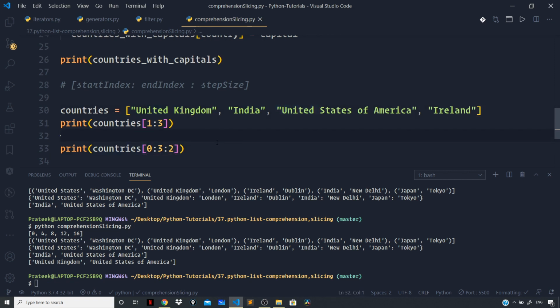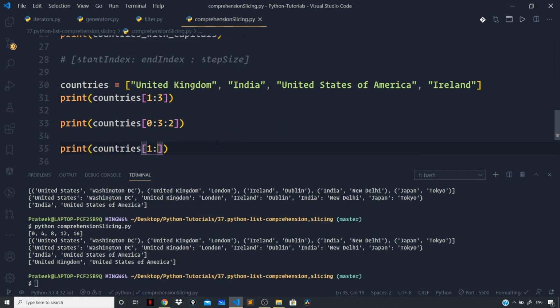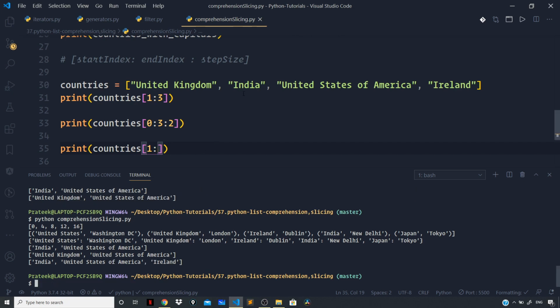Now what if I want all the countries starting from India till the end? We can make use of the slicing concept here. We'll first specify the start index and omit the end index, which means to go till the end without stopping at any point. So to get the desired output, I can say print countries start from India, which is sitting at index 1, and go till the end. So we'll omit the end index, and now if I run the file, you can see we are getting India, then USA, and then Ireland.